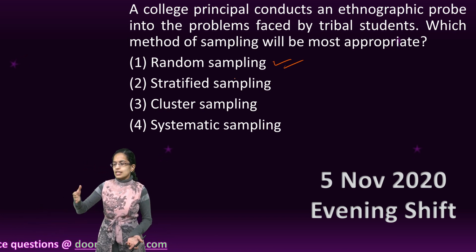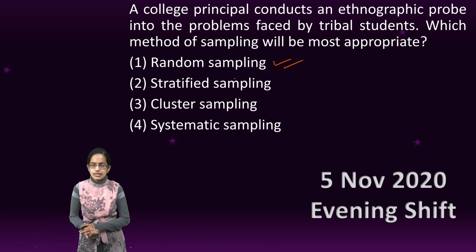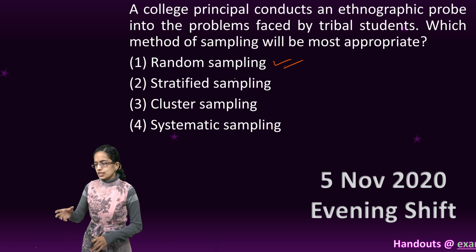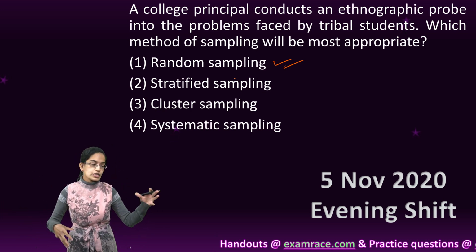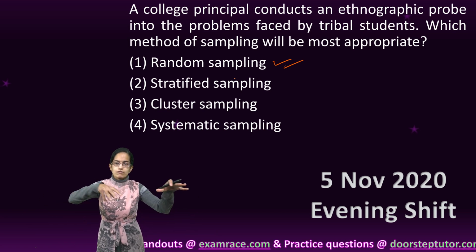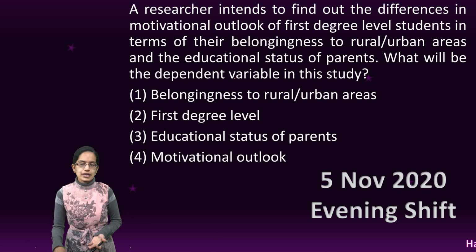If it was given that every third student, every fifth student is taken, then it would be a systematic sampling. If it was said that we would identify the clusters of most vulnerable tribes or least vulnerable tribes, and then we would select few students from each of those groups, then it would be a stratified sampling, and so on.